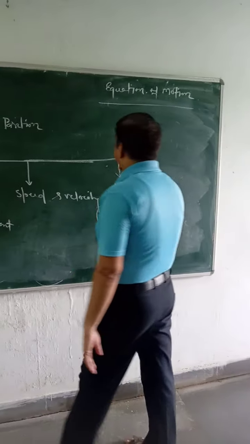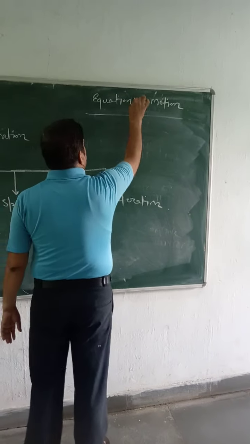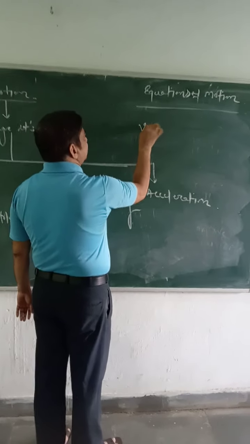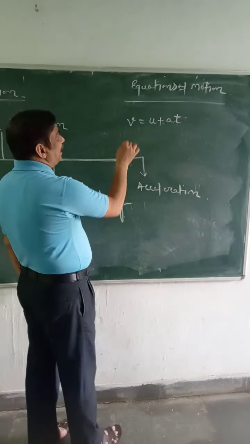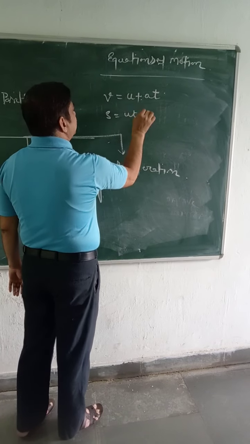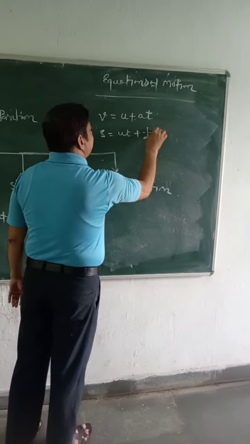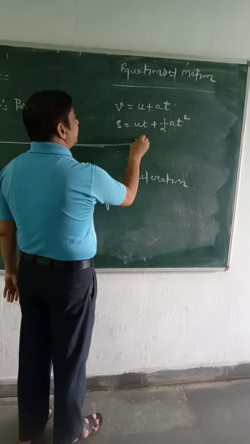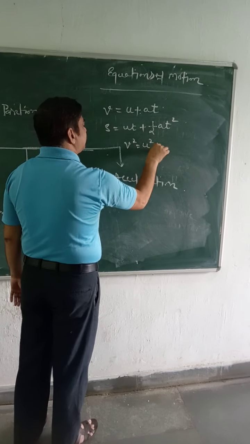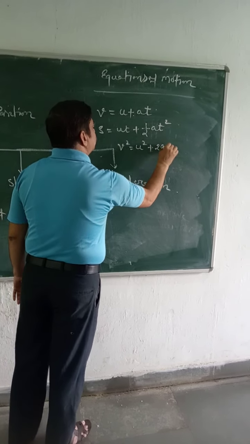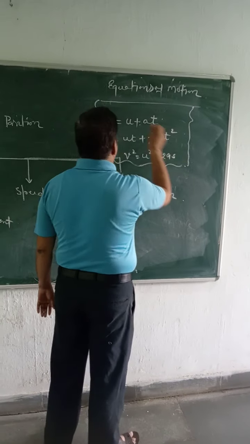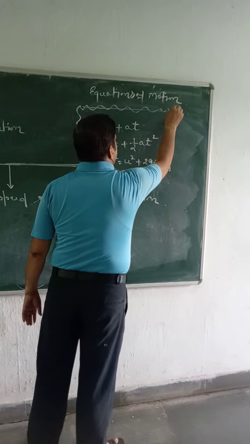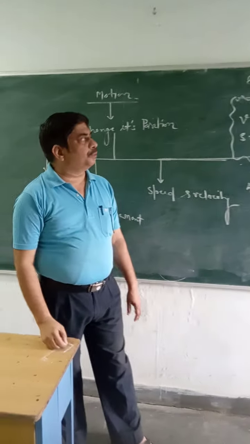The equations of motion are: first, v equals u plus at; second, s equals ut plus half at square; and the third equation is v square equals u square plus 2as. These are the three equations of motion which help us describe the moving object.